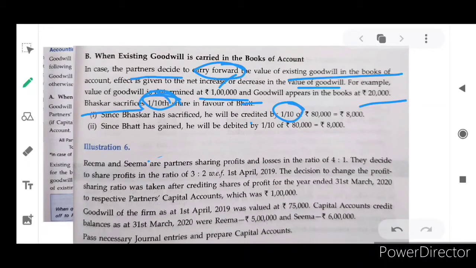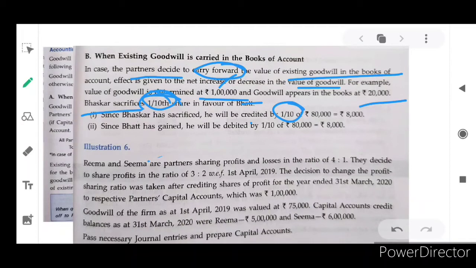So as I told you already, the gaining partner should compensate some amount of goodwill to the sacrificing partner. Here, who is the sacrificing partner? Buxer is the sacrificing partner. Who is the gaining partner? Bought is the gaining partner. So Bought has to compensate the sacrificed amount of goodwill, that is 1/10th, to whom? Buxer.